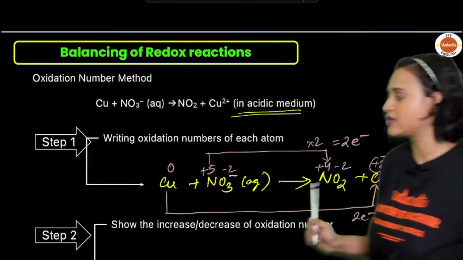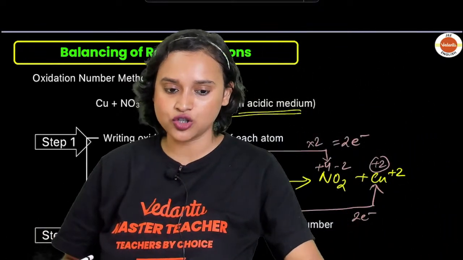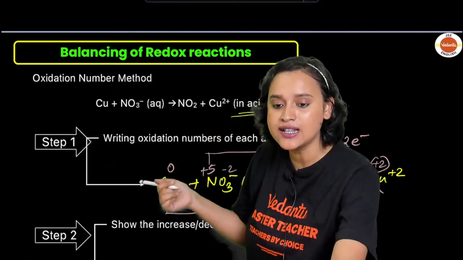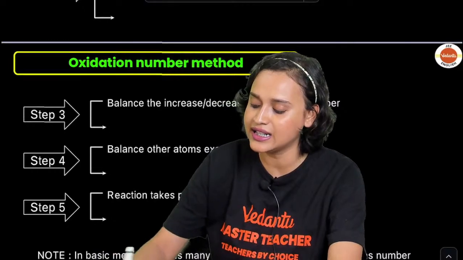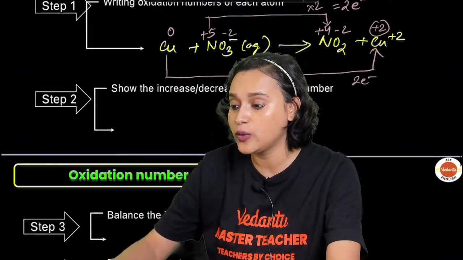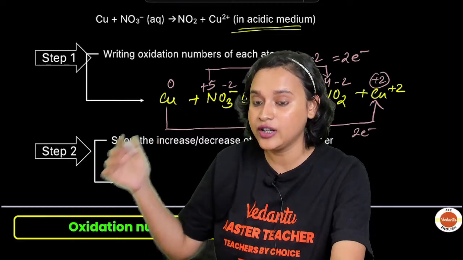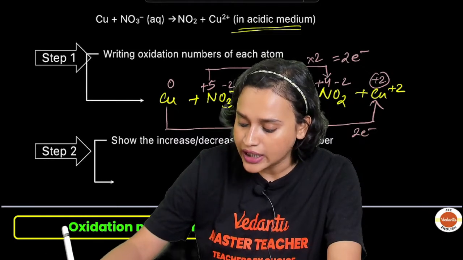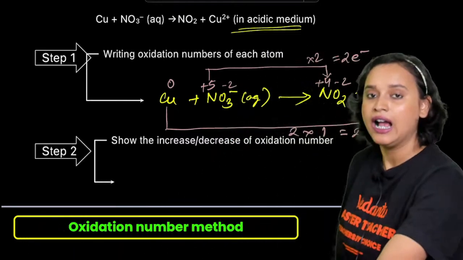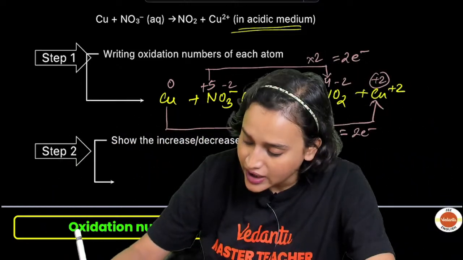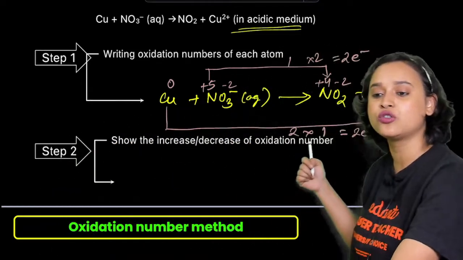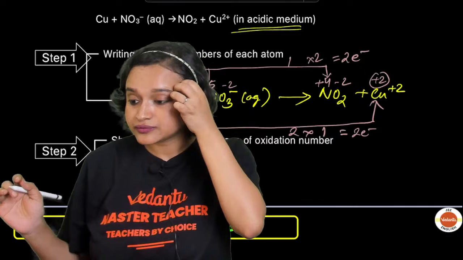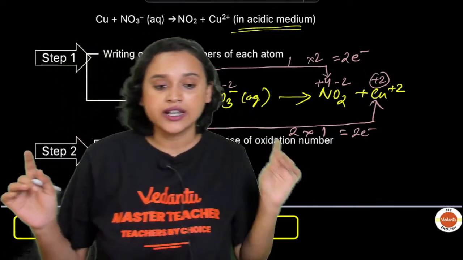Now step number 2 is to show the increase and decrease. We have done the increase and decrease. We have shown it. The next point is to balance the increase and decrease in oxidation number. How did we balance? See here, Cu 2 plus, increase by 2, into 1 is equal to 2 electrons. And here nitrogen decreased by 1, so 1 into 2 is equal to 2 electrons. Can we do this, everybody?